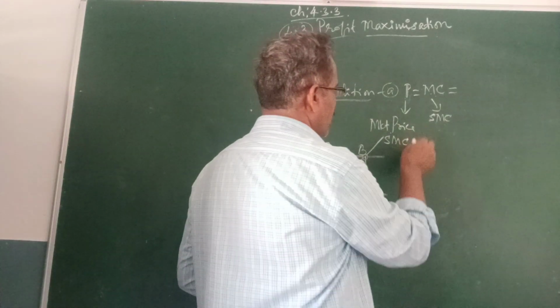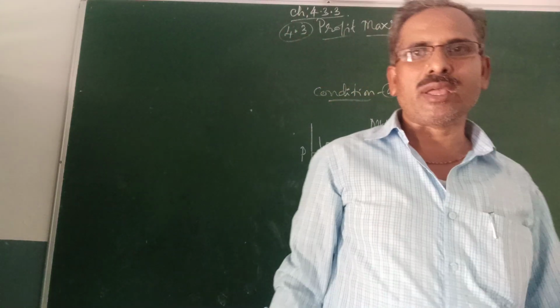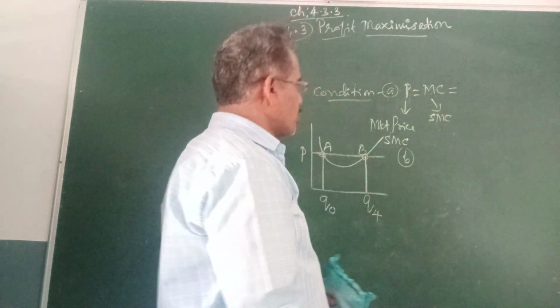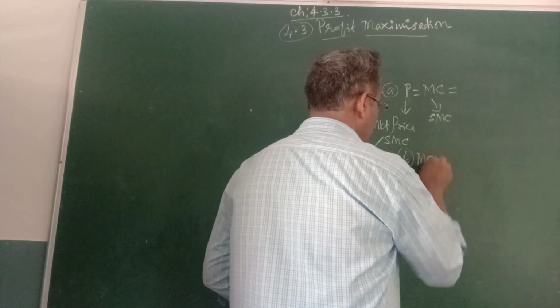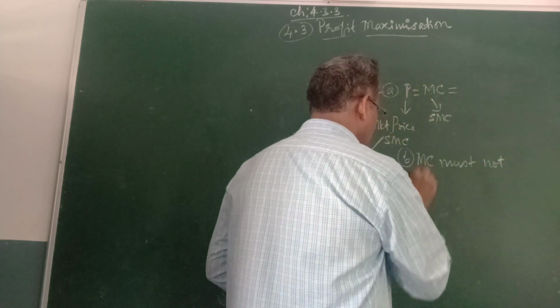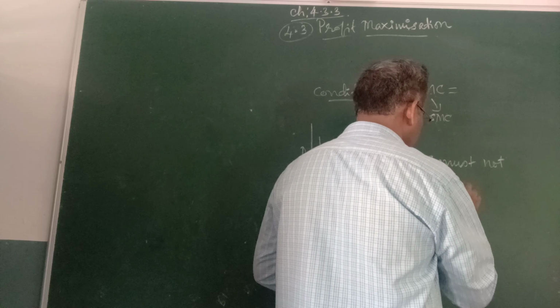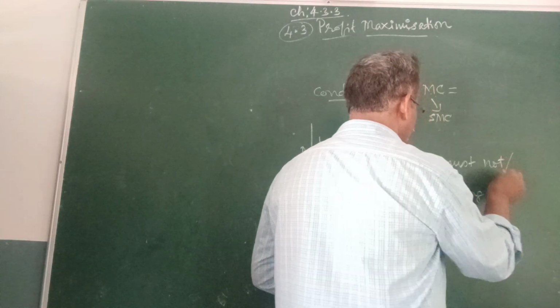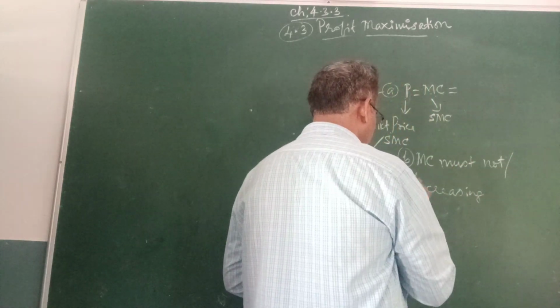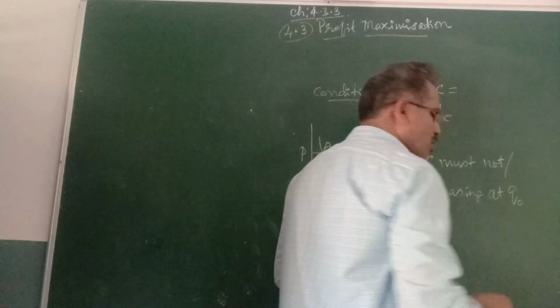At the same time, under condition B, the marginal cost must not be decreasing at Q0. It must be non-decreasing at Q0.